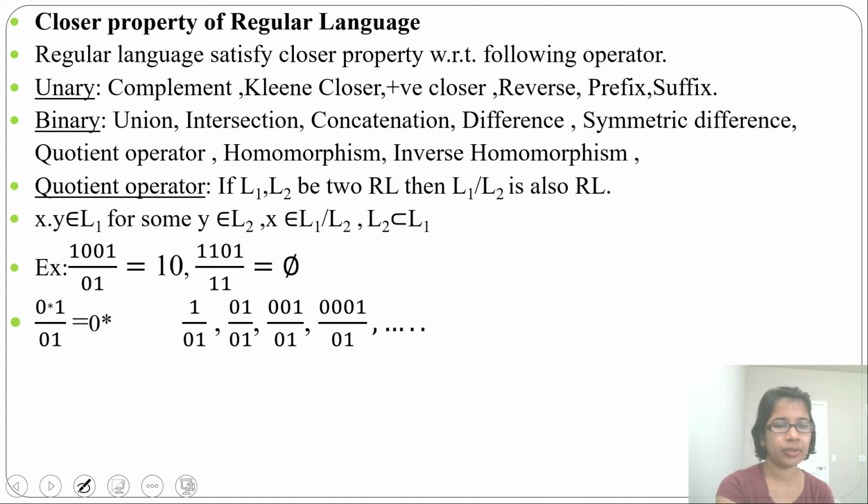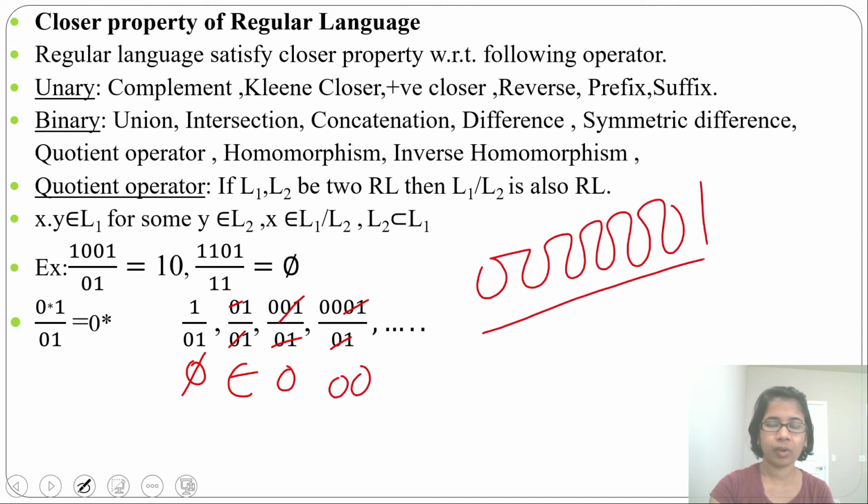0 clean closure 1 divided by 0, 1. So 0 clean closure means any number of 0. It can be single 0, two 0s, three 0s, any number of 0. It can be epsilon also. When 0 clean closure is epsilon, 1 by 0, 1 will be phi. Next, when it is single 0, 0, 1 by 0, 1, it will be epsilon. When it is two 0s, 0 0 1 by 0 1, now 0 1 and 0 1 cancel, you will get single 0. Then 3 0s, 0 0 0 1 divided by 0 1, 0 1 cancel, you will get 2 0s.